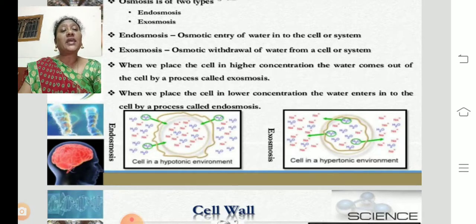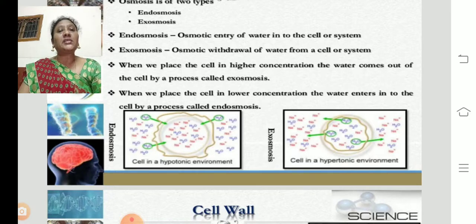When we place the cell in a higher concentration, the water comes out of the cell by the process called exosmosis. So when we keep a cell in a hypertonic solution, the concentration is high, no? According to osmosis, molecules transfer from low concentration to high. So the outer concentration is high, the cell concentration is lower, so automatically the molecules travel from the cell to the outside. Such a type of osmosis is called exosmosis.